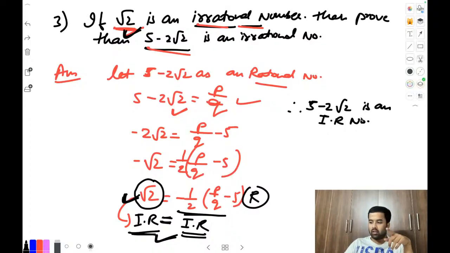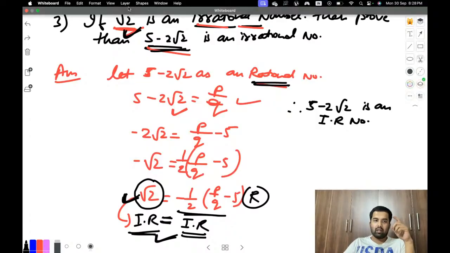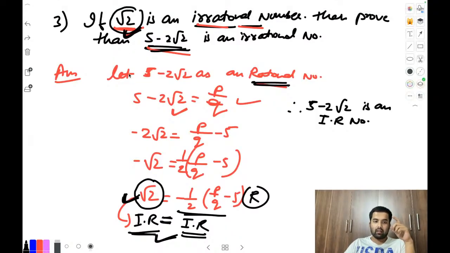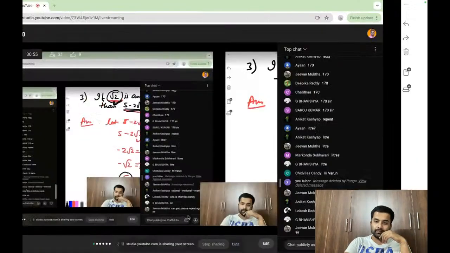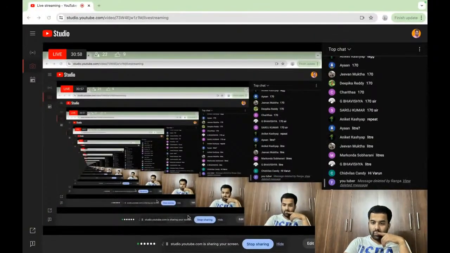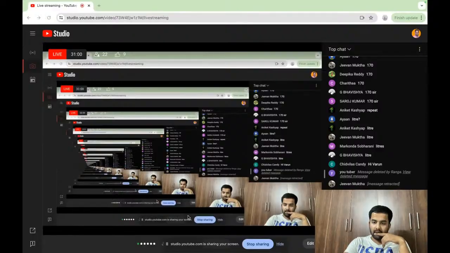Whatever the question is, first assume it as rational, and whatever the things are given, keep it aside, and the rest of the numbers that side. Obviously, irrational is given, so irrational is equal to irrational. That's it. We need to do this for every question, same pattern. Is it okay to understand? Jeevan, okay, please repeat. Fine.